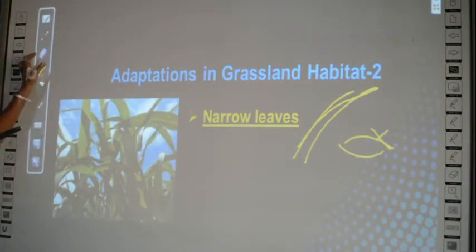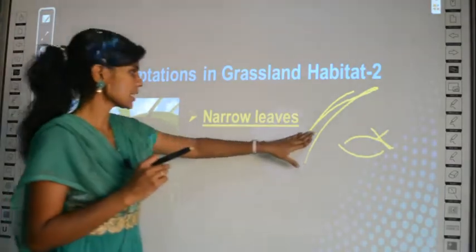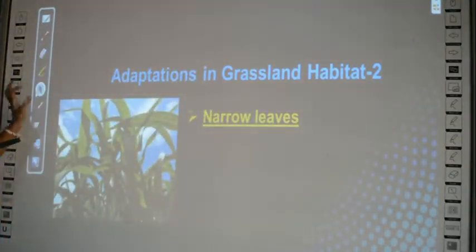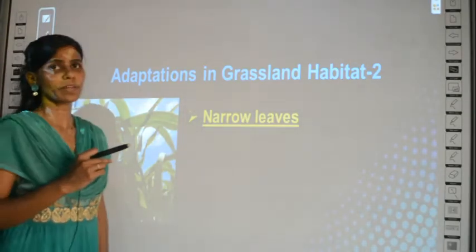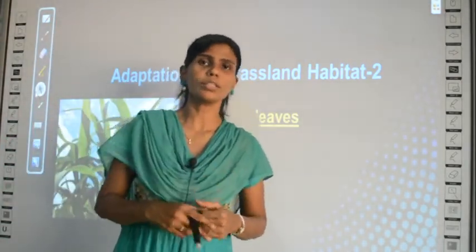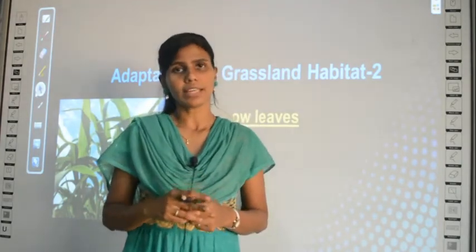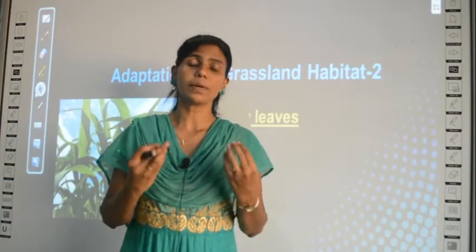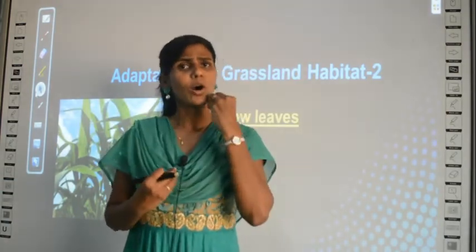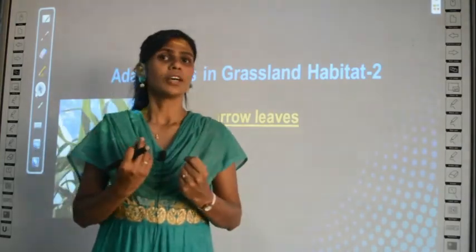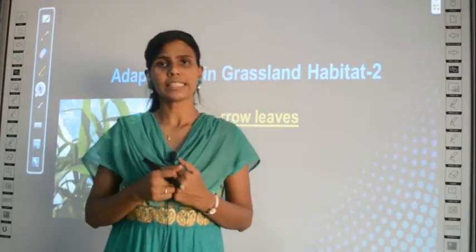So what is the advantage of having such leaves? Have you learned the process called transpiration? What is transpiration? Transpiration is the loss of water through the leaves, no? We have already learned, when you pour water to the plant, almost 90% of the water is lost by transpiration. Only 1% is used for photosynthesis in plants.